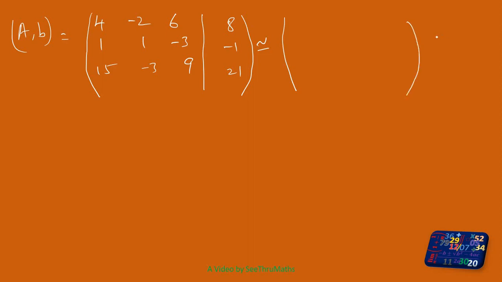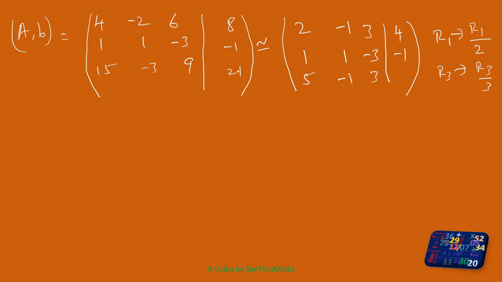First I put brackets, then row 1 replaced by row 1 divided by 2. So when I divide row 1 by 2, I will get 2, minus 1, 3 and then 8 divided by 2 is 4. No change in row 2: 1, 1, minus 3, minus 1. Then row 3 is replaced by row 3 divided by 3. So what we will get here, 15 divided by 3 is 5, minus 3 divided by 3 is minus 1, 9 divided by 3 is 3, 21 divided by 3 is 7.